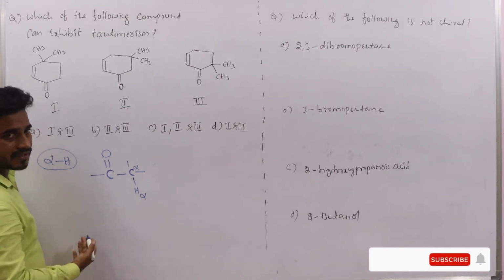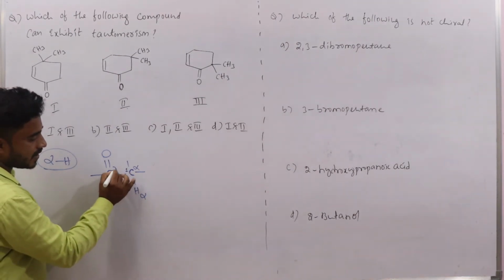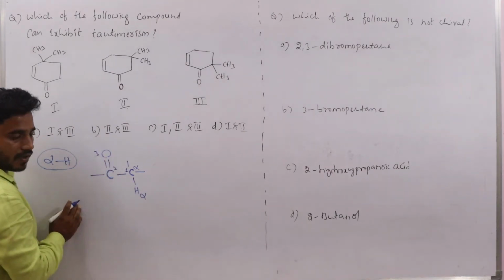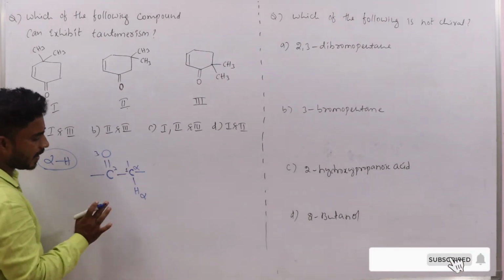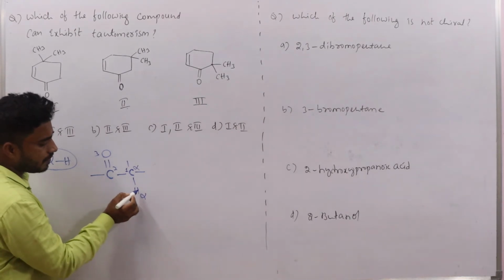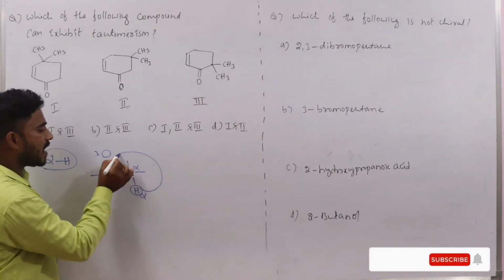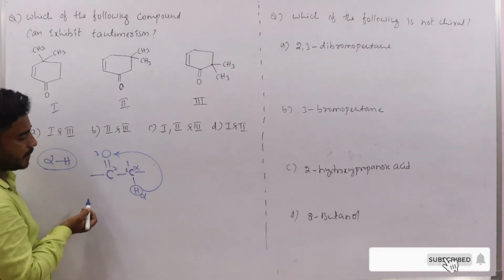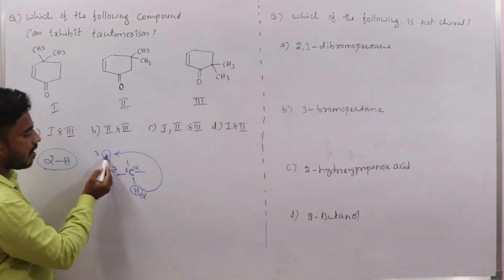So what will happen in tautomerism? Assume this is the first atom, this is the second atom, this is the third atom. The hydrogen-containing carbon we are saying is the first atom. From this first atom, hydrogen migrates to the third atom. That means hydrogen from carbon migrates to the oxygen.